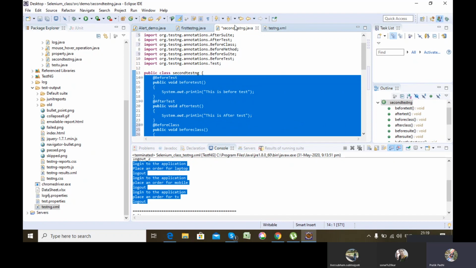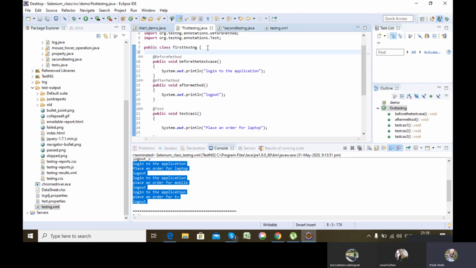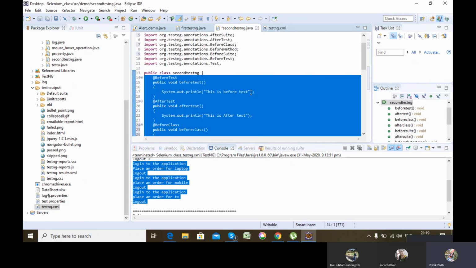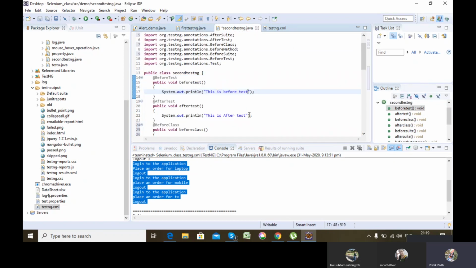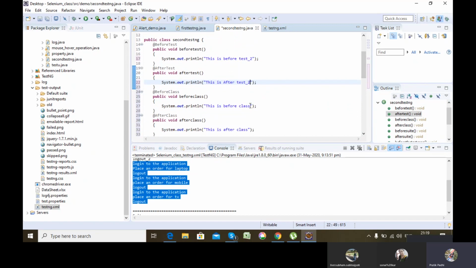Copy, paste. Just give the numbering as 2 to differentiate it during execution.